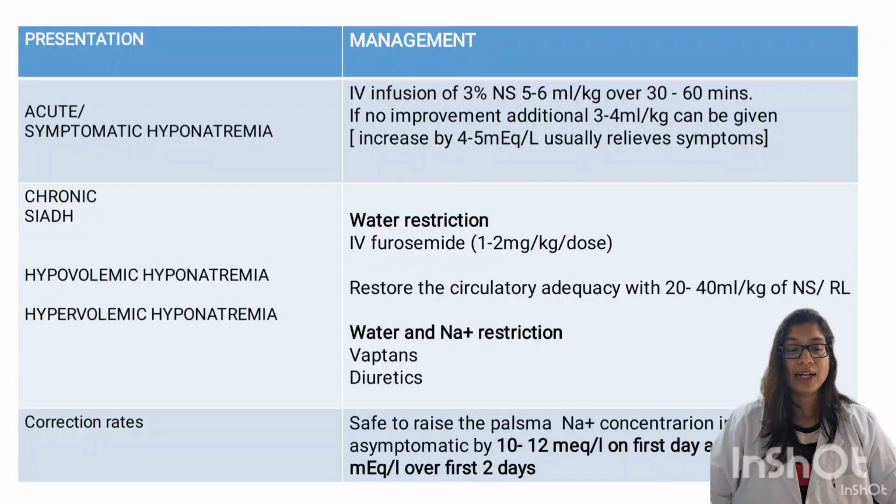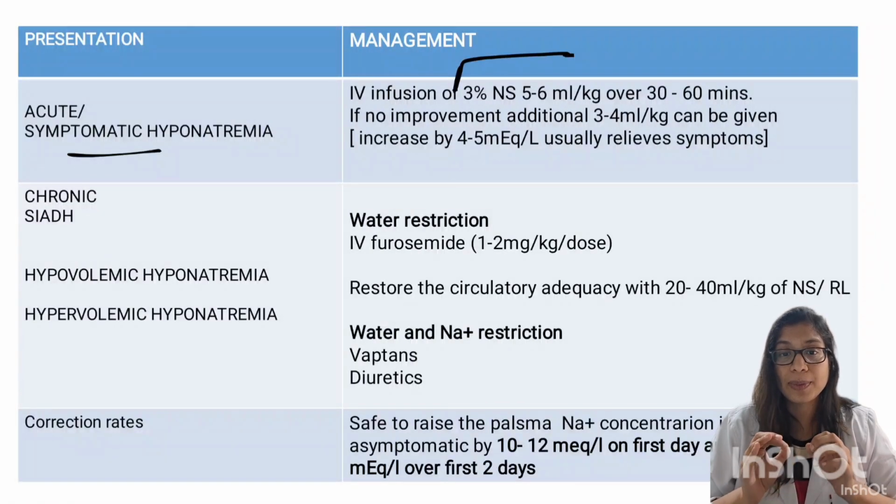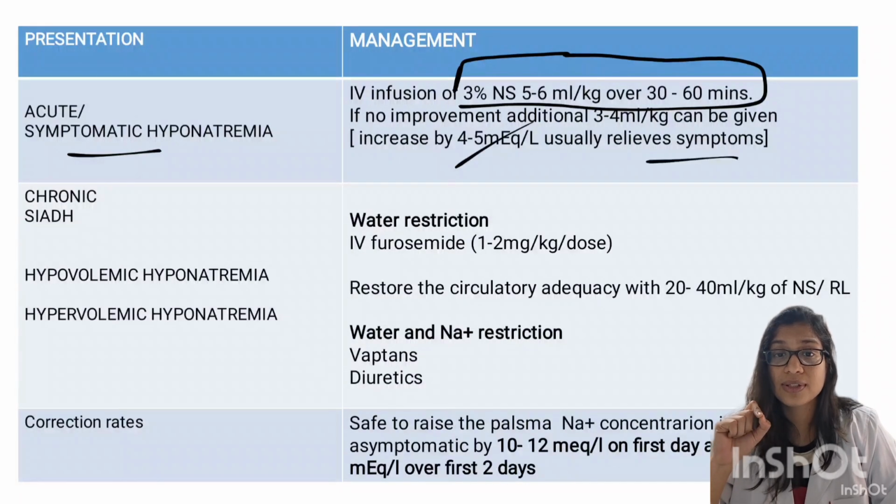Coming to the management part, if it is acute or symptomatic hyponatremia, then you have to immediately give 3% NS as a bolus, 5 ml per kg over 30 to 60 minutes. Usually, just an increase by 4 to 5 milliequivalents per liter can improve the symptoms immediately.